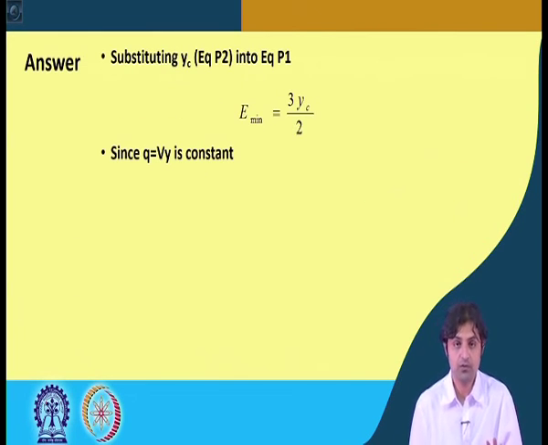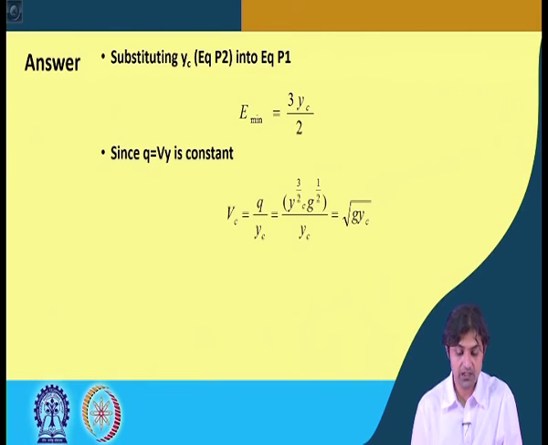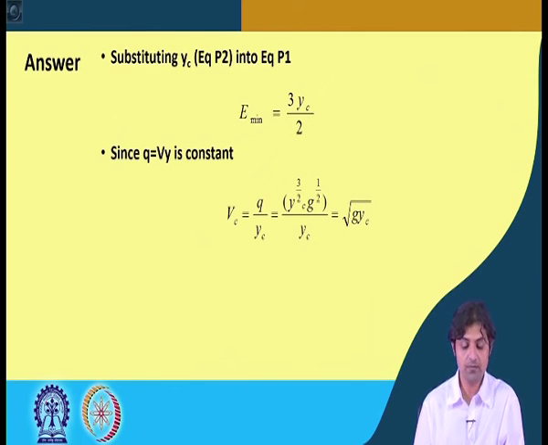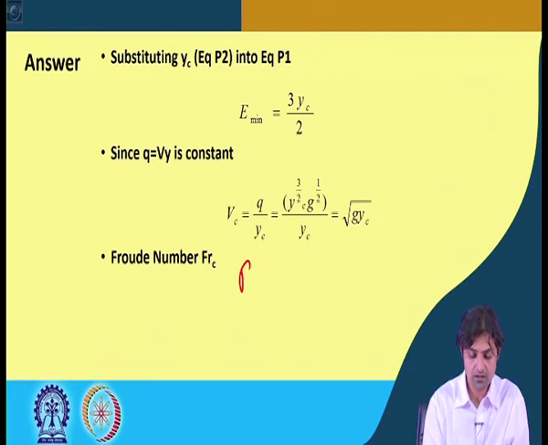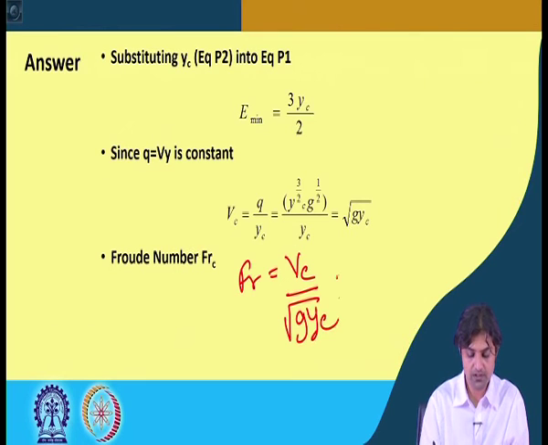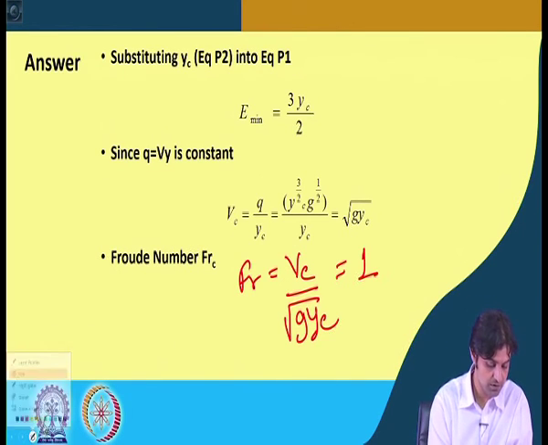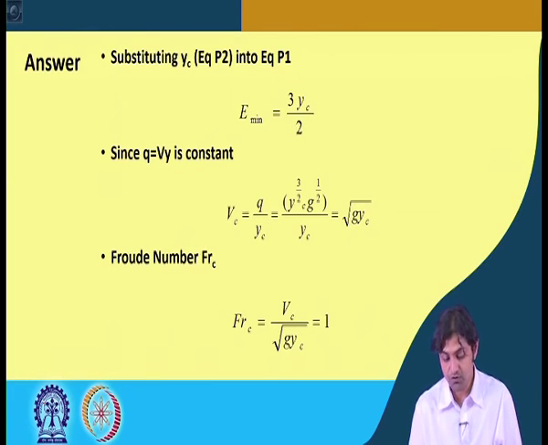So, E min is going to be 3 yc by 2, and since q is equal to Vy is constant, we can obtain Vc, right. So, this is going to be q, which we already know in terms of yc and g. So, we are going to get at critical, under root g yc. We already know that at critical the Froude number is equal to 1. Froude number is Vc by under root g yc. So, that is going to be 1, but anyways we will calculate. So, Froude number is coming to be 1.